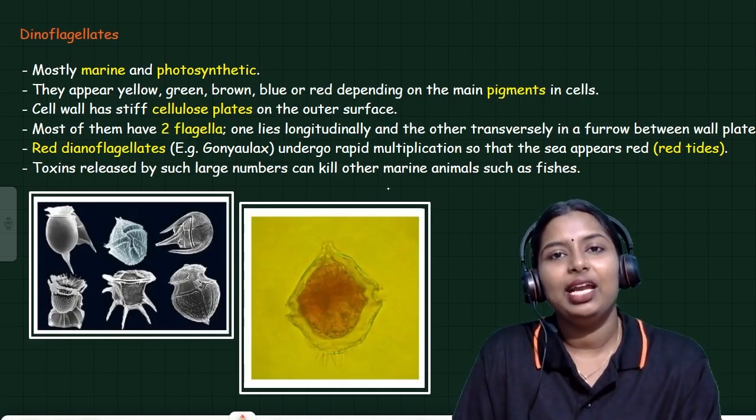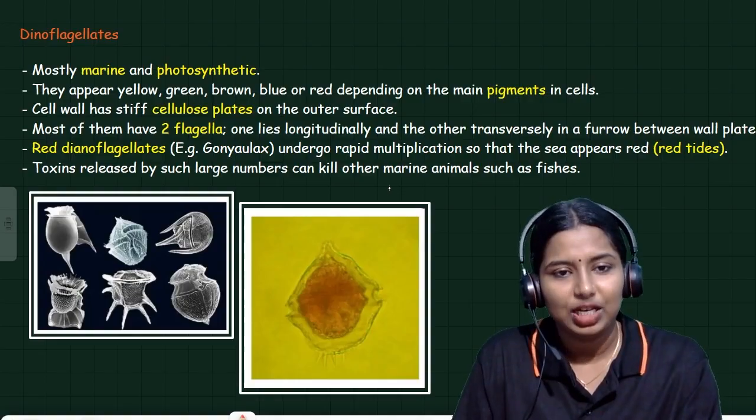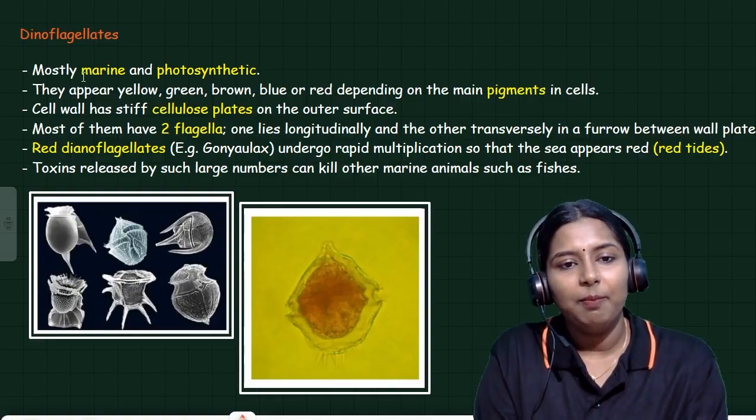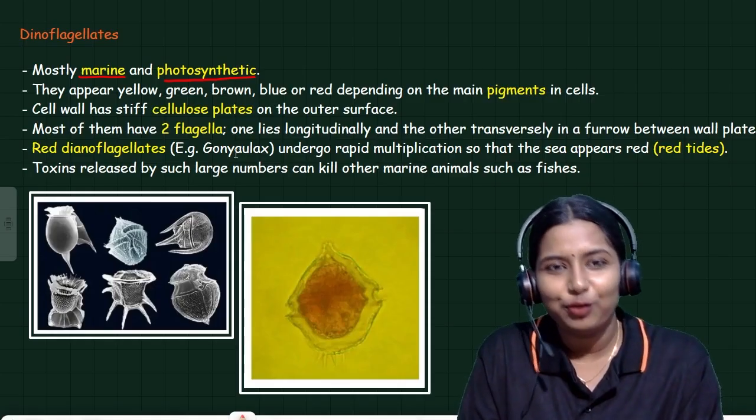Next one is dinoflagellates. Mostly these are marine and photosynthetic.